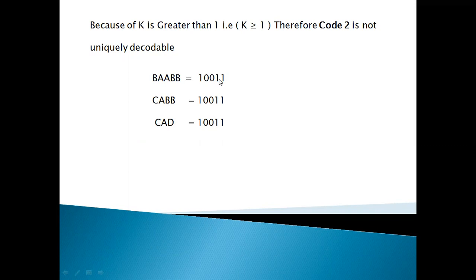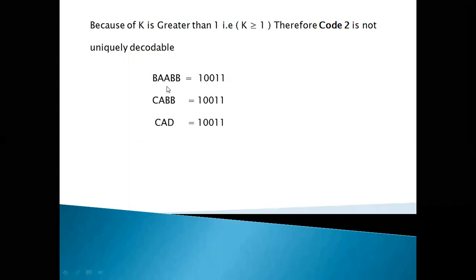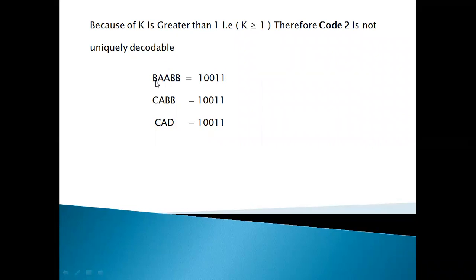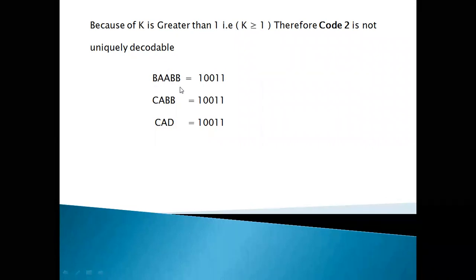What is B? 1. What is B? 1. For the message B, A, B, B, what is the code? 1, 0, 1, 1. So the message is B, A, B, B.